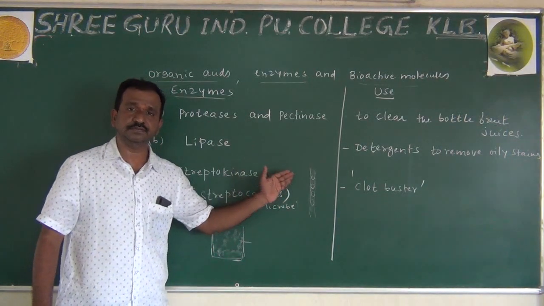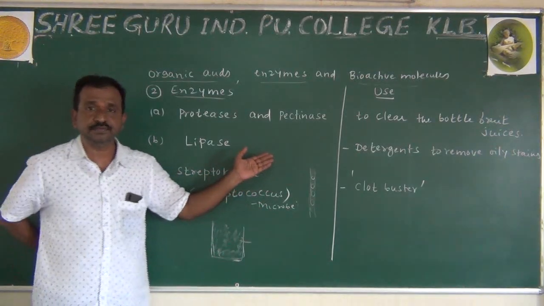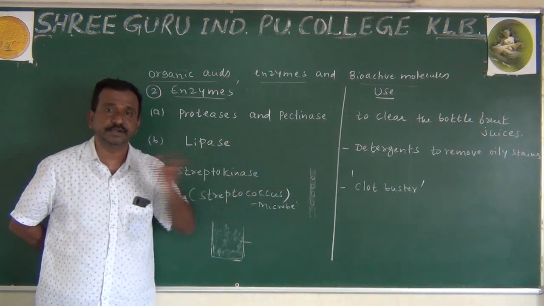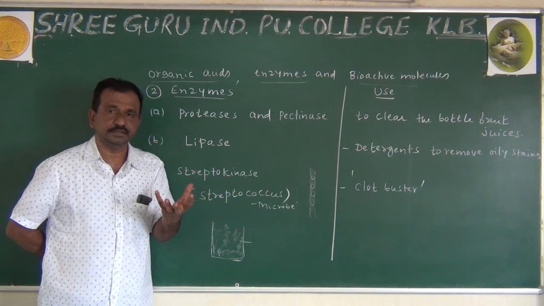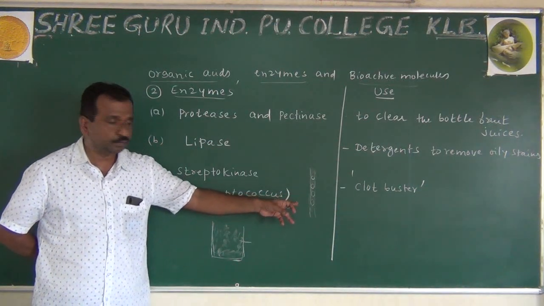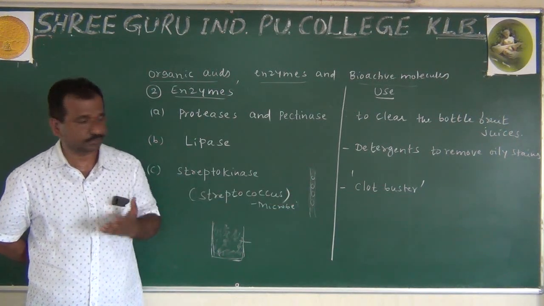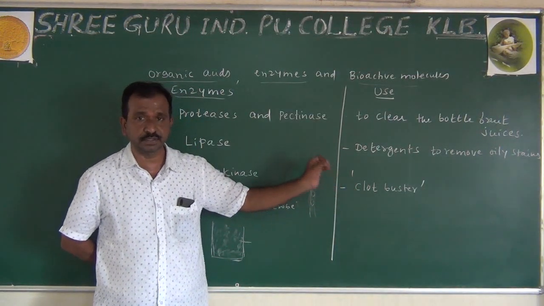The heart is not receiving a sufficient amount of blood. When the heart is not receiving sufficient blood, then what will happen? Cardiac activity is stunted, meaning the heart beating is reduced. When the heartbeat is reduced, cardiac arrest may also take place. That is why it is used as a clot buster.